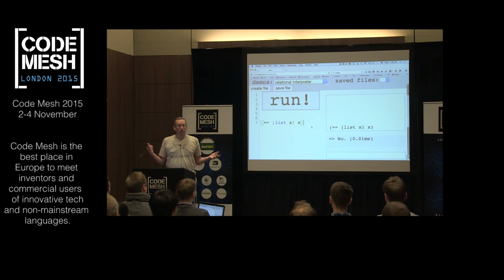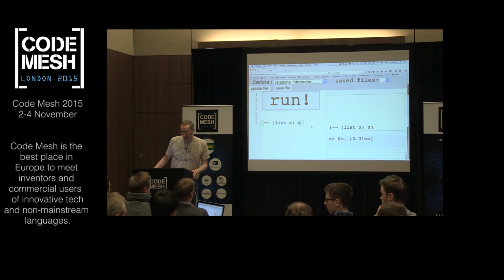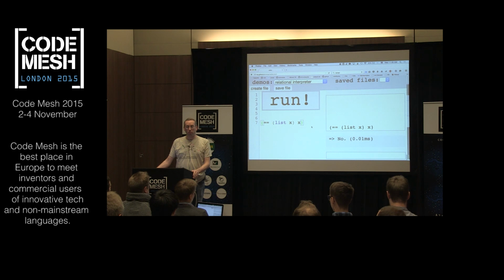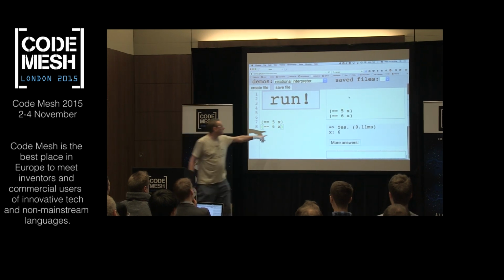What else do we have? Well, we have the ability, yes? Question, Rob? I couldn't get it to fail on more than one term. You couldn't get it to fail on more than one term. So if there's unification between x and 5 and then again between, I see. Okay, good question. Good point. So I think what Rob's saying is if you do something like this and then you have another equal, and we're saying 6 and x, right? Then you think that's inconsistent information, but we're still getting a yes that x is 6.